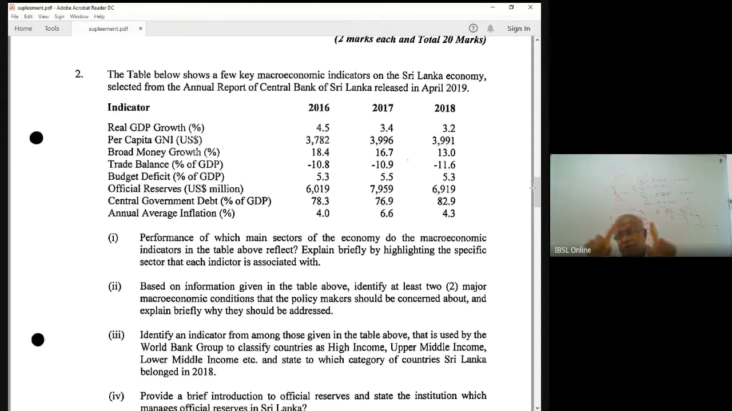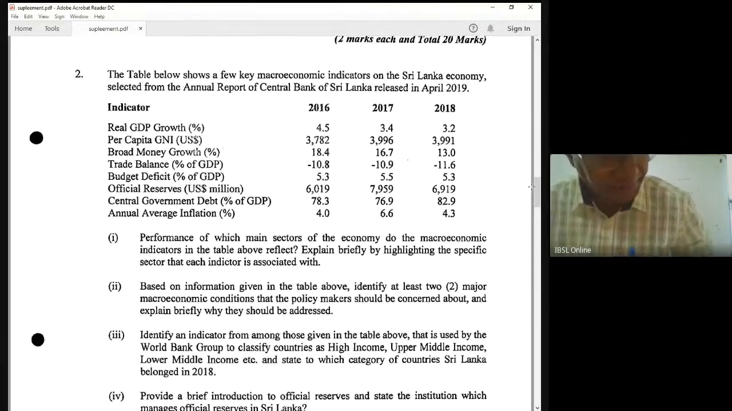Now, an economy, we divide into real sector, monetary sector, fiscal sector, external sector, 4 sectors. Real sector, monetary sector, fiscal sector, external sector. That is the first part. Then you have to classify. What are the indicators coming under the real sector?